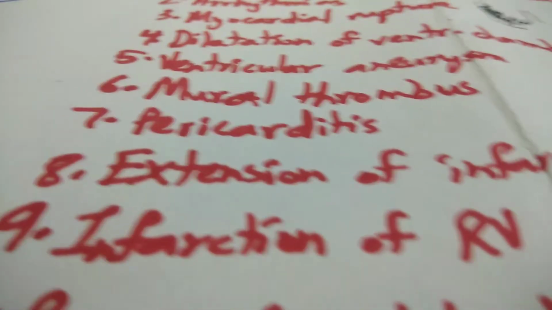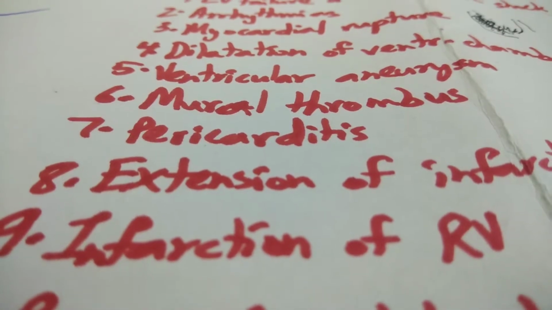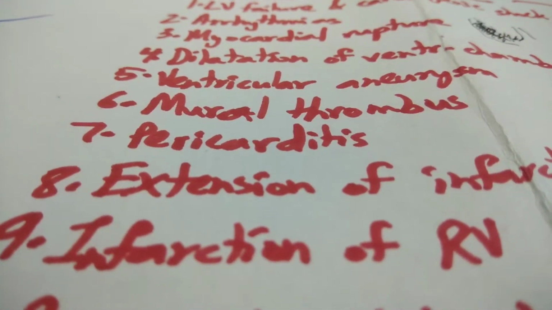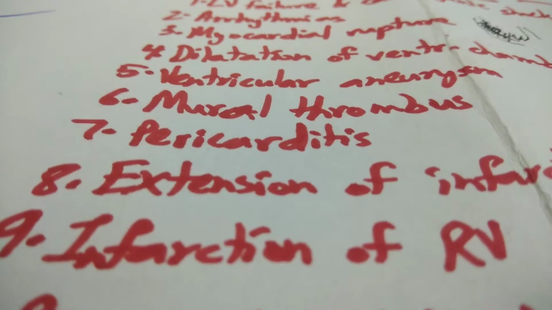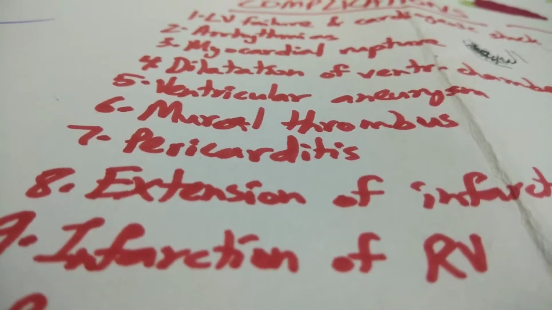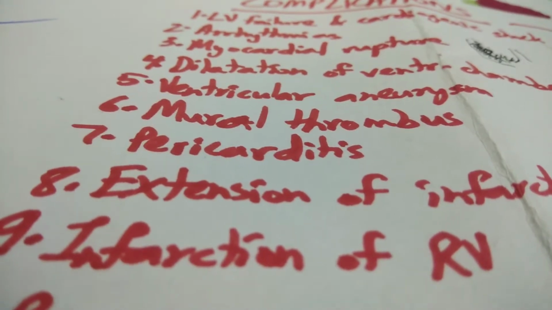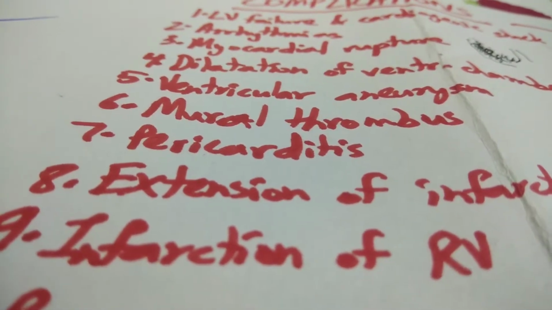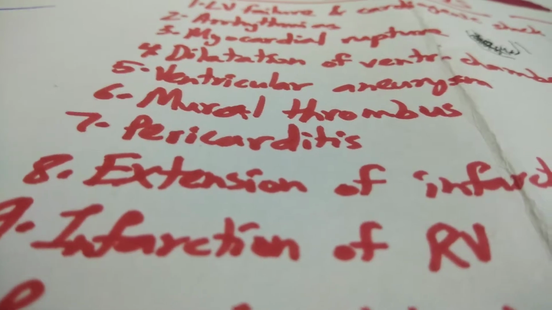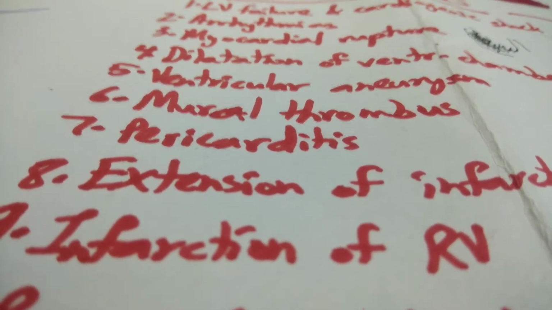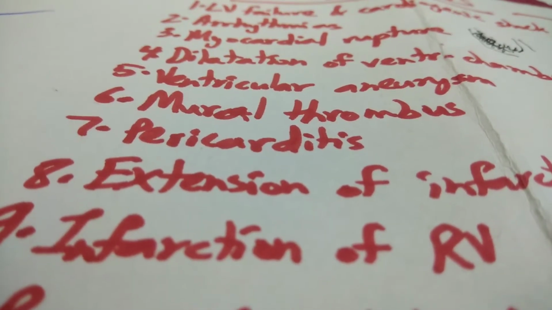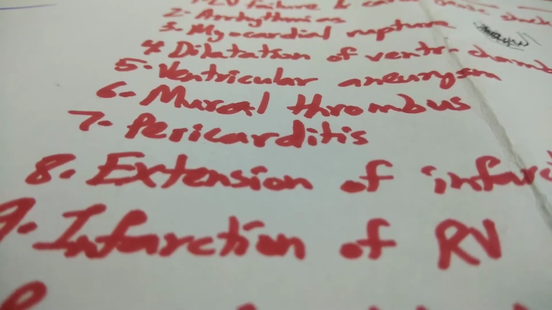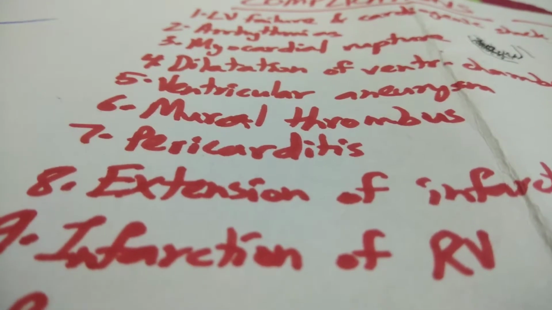The next complication is pericarditis, and this has two types: early pericarditis and a delayed form of pericarditis. In early pericarditis, a transmural infarct can involve the pericardium, causing a fibrinous or fibrinohemorrhagic pericarditis. This happens within the second or third day after the attack. The delayed form of pericarditis is post-myocardial infarction syndrome, also called Dressler syndrome. Let me just write this here.